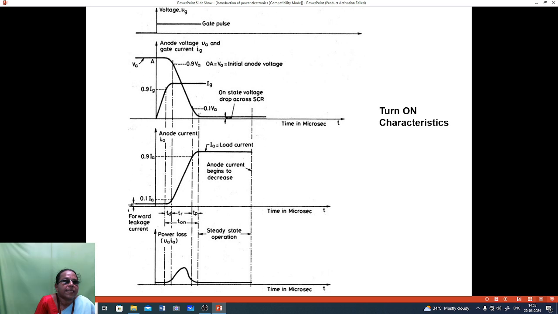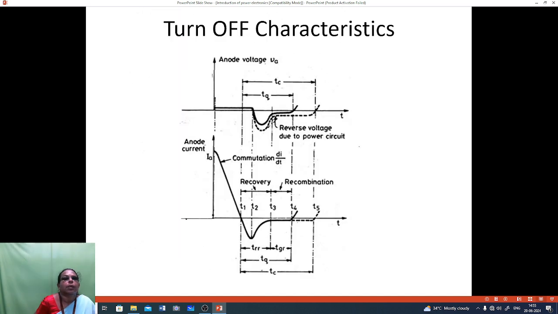Delay time, rise time and spread time, these are the turn on process. For the turn off process, there is a reverse recovery current and gate recovery current. These two make up TQ.